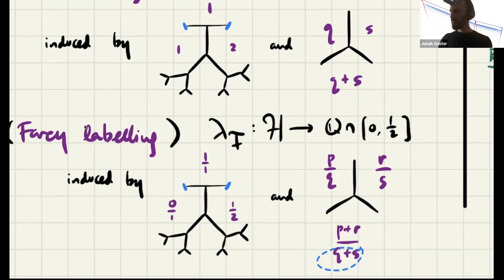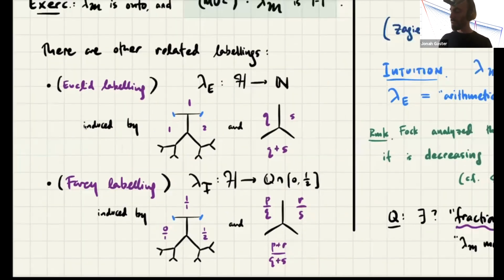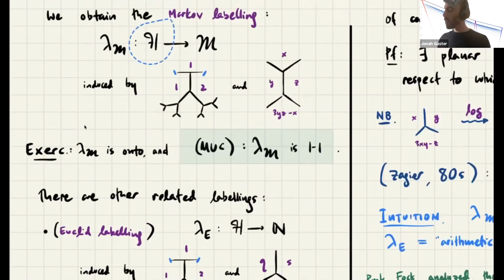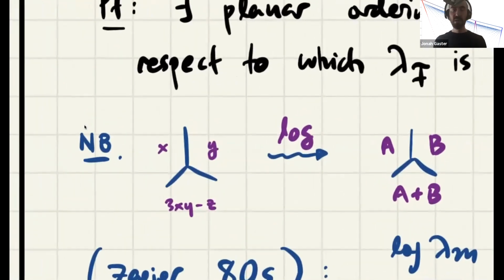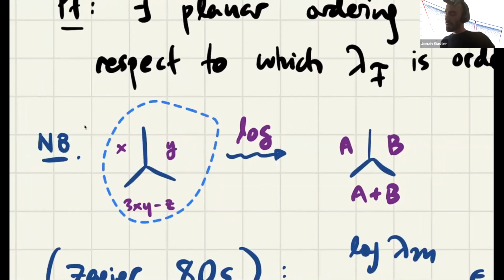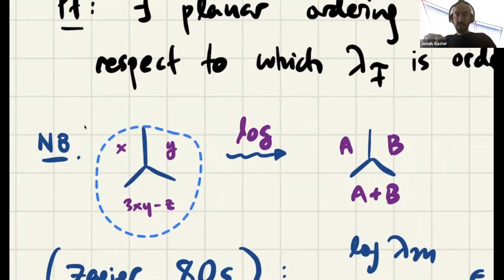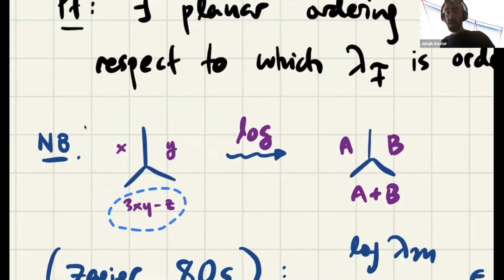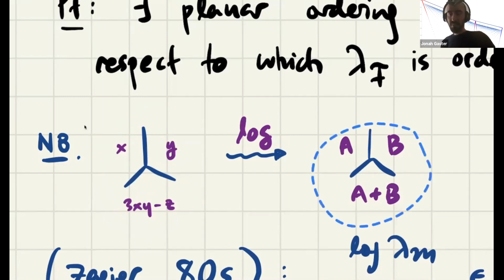So those are other natural labelings on the same set, natural functions on the same set. Why would you guess that they're related to the Markov labeling? Well, because in the Markov labeling, I see things like this as I go down the tree, but if I were to take logs of everything, then up to some error that goes away as the numbers are growing, this really looks like I'm just doing addition. So somehow the Euclid labeling looks like the Markov labeling after you take logs.